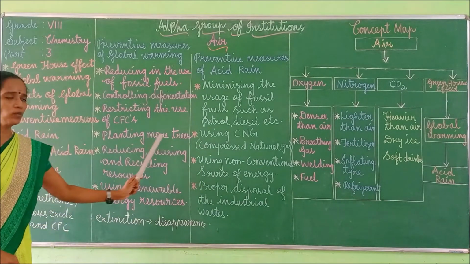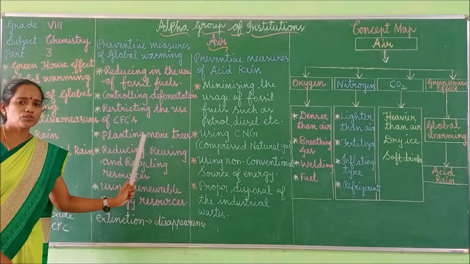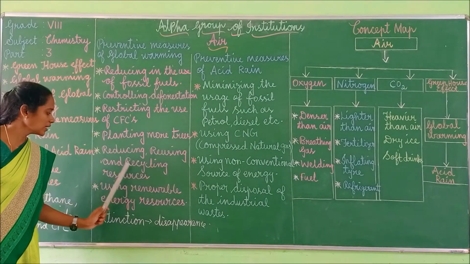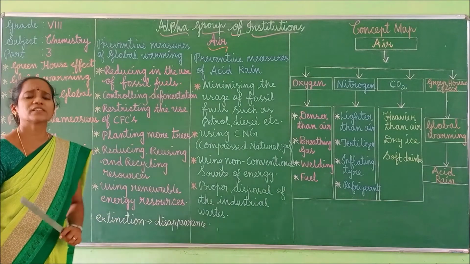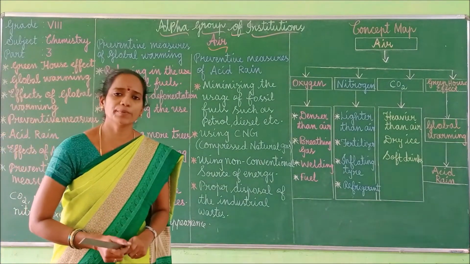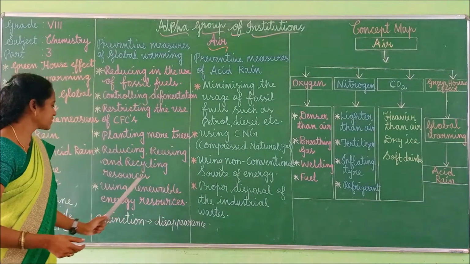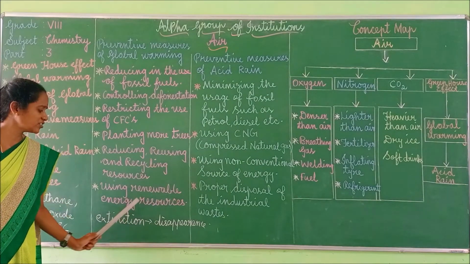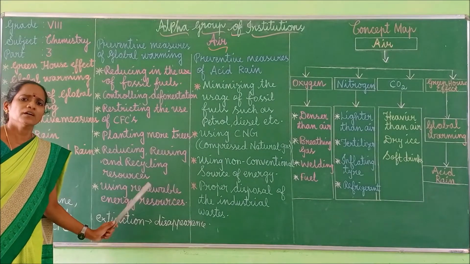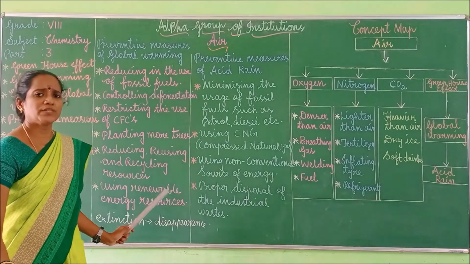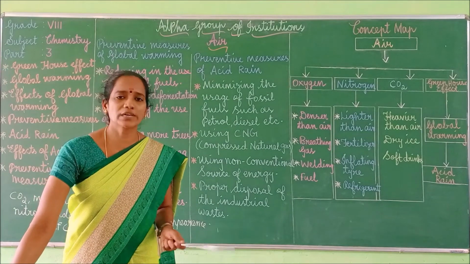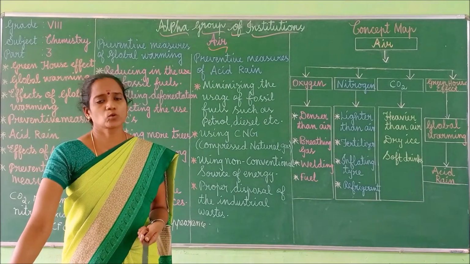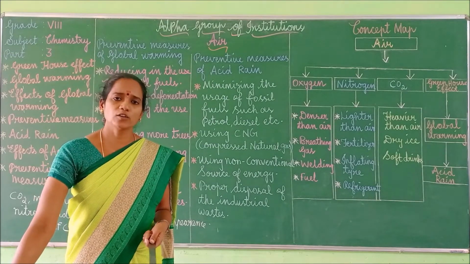Next, planting more trees. Planting more trees should be appreciated. Next, reducing, reusing, and recycling resources. The recycling process should be appreciated. Next, using renewable energy resources. Renewable energy resource means what? Renewable energy refers to clean energy which is obtained from natural sources, for example, sunlight. Got it, children?